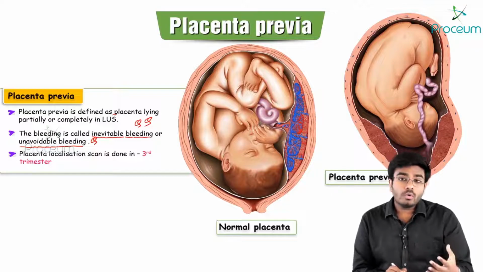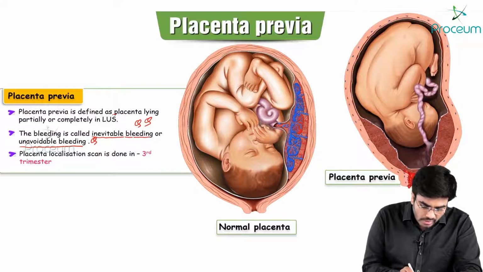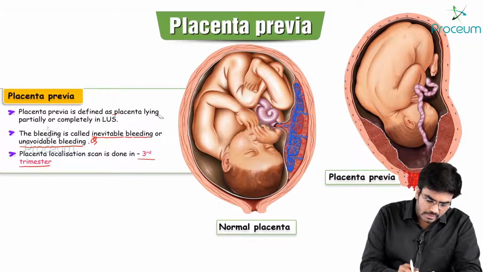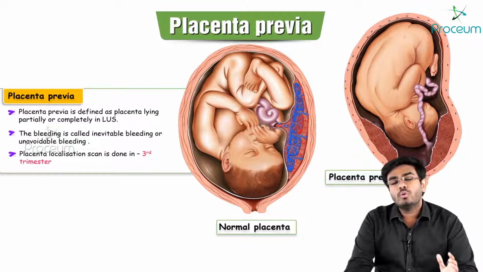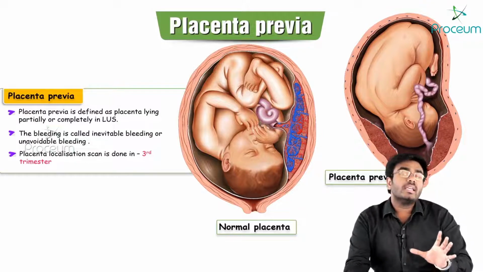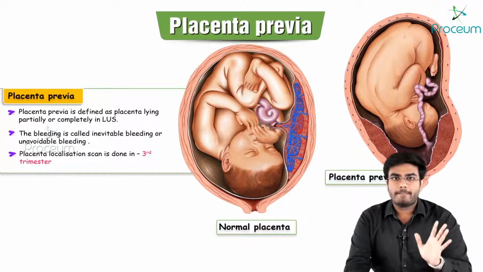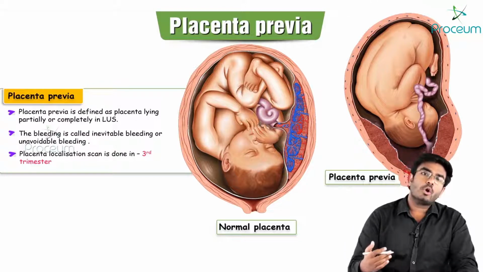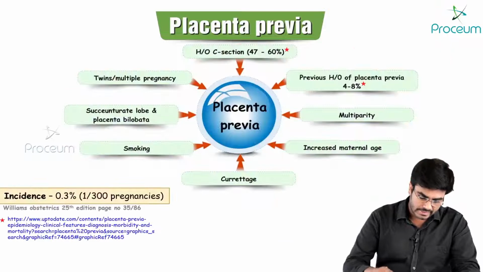And if you want to know where exactly the placenta is located, a placenta localization scan is done in the 3rd trimester. Don't do the placenta localization scan in the 1st trimester or 2nd trimester. Why? Because the placenta keeps on changing its position, so do it in the 3rd trimester. Now why it is called inevitable bleeding or unavoidable bleeding, that we will see in the later slides.